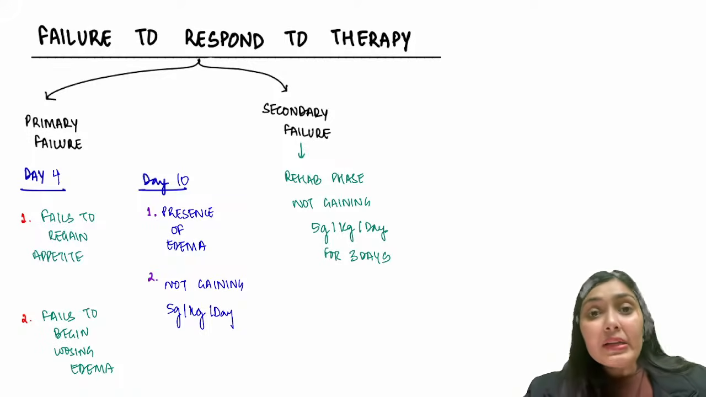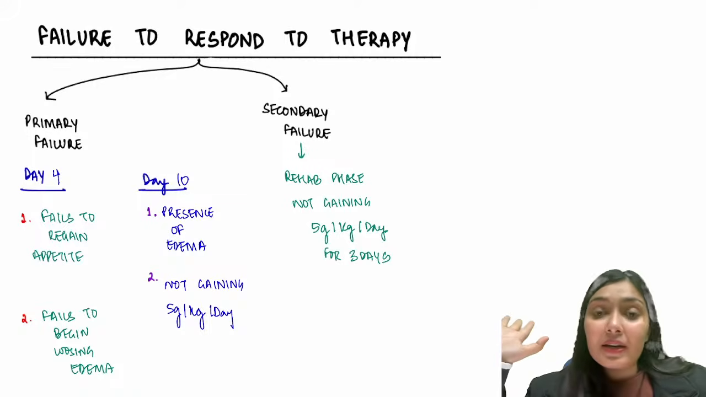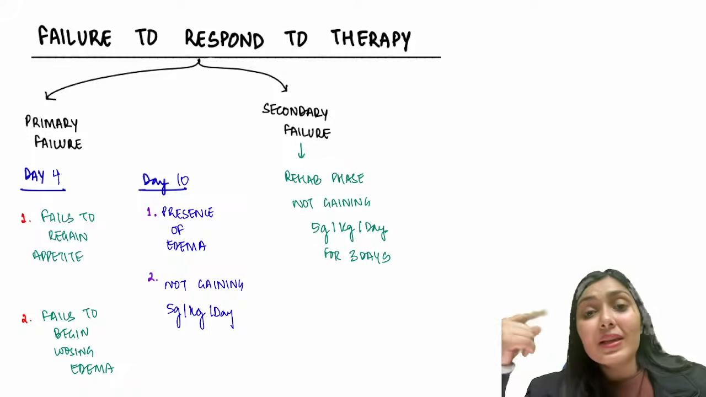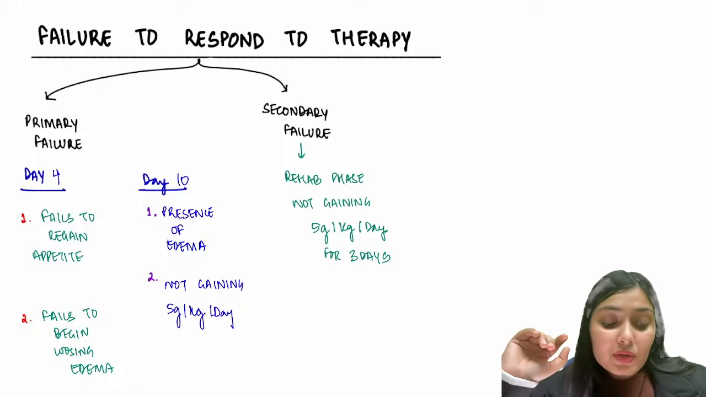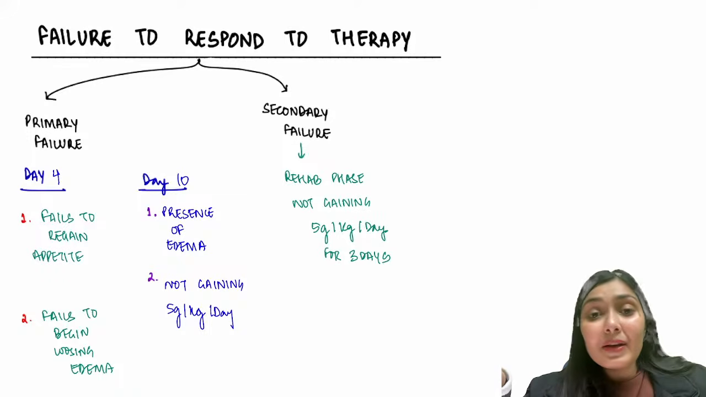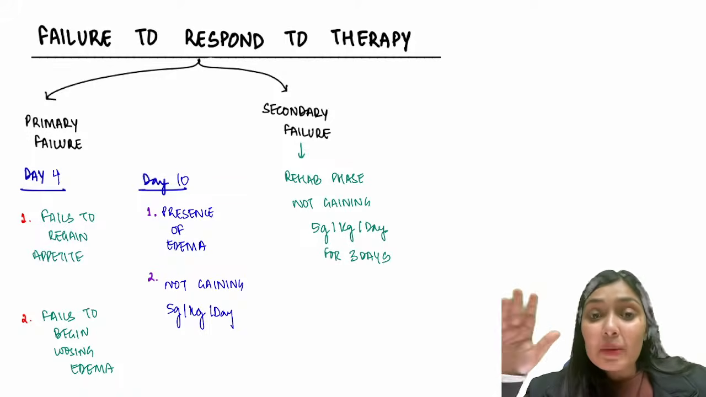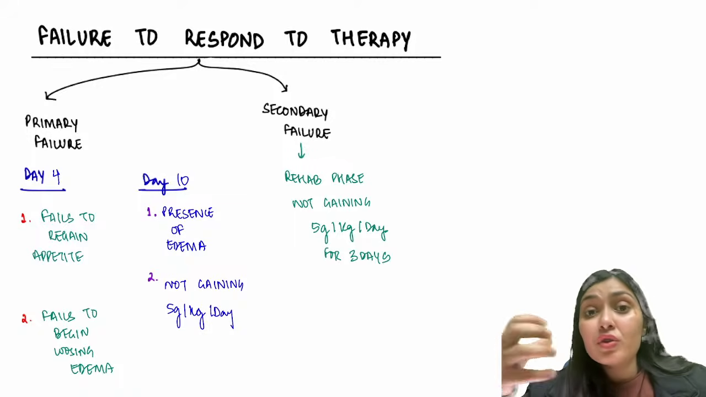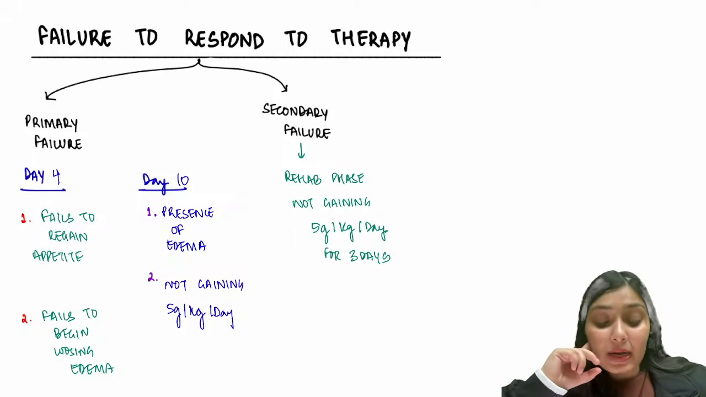In secondary failure, in the stabilization phase, the child did well, but now in the rehab phase, the child is not gaining weight, so this is secondary failure, right? So this is primary and secondary failure. Antibiotics, why are the antibiotics needed? I told you, hypothermia, hypoglycemia, infections, they happen as a triad. In uncomplicated SAM also, this child does not have enough energy resources to fight infection. That's why I give prophylactic antibiotics.